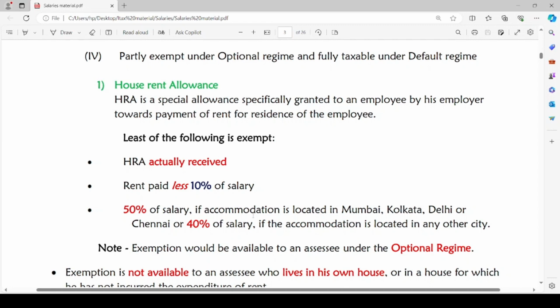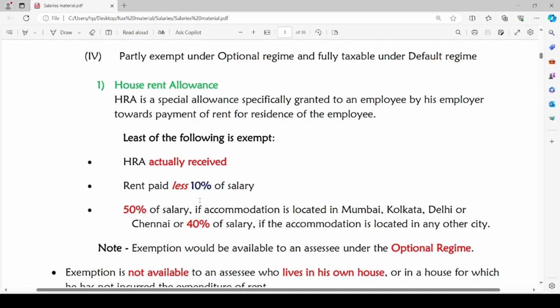It is exempt to the following extent. The least of the 3 points given here will be the exempt amount. First, in computation of salary income, we will add the house rent allowance which has been given to the employee to the salary. In computation of salary, we will add such amount. Then, if the assessee opts for optional tax regime, we will reduce the least of the following 3 amounts as exemption. So, what could be the exempt amount?